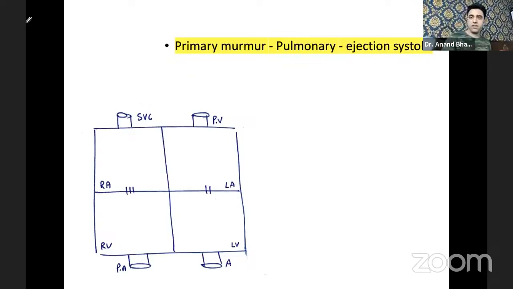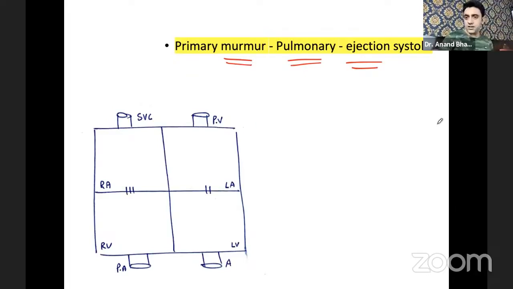Means which is the main murmur, which is the secondary murmur. Please remember, the primary murmur is at the pulmonary area, and the murmur is an ejection systolic murmur. Okay, I'll tell you the explanation also. First, you need to understand the primary murmur.